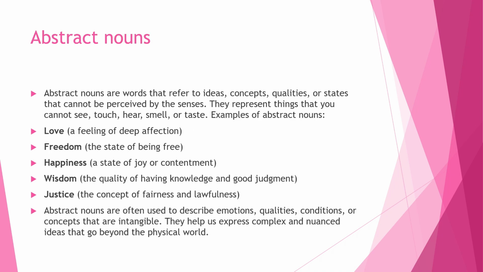Abstract nouns are words that refer to ideas, concepts, qualities, or states that cannot be perceived by the senses. They represent things that you cannot see, touch, hear, smell, or taste. Examples of abstract nouns: we have love, freedom, happiness, wisdom, justice. Abstract nouns are often used to describe emotions, qualities, conditions, or concepts that are intangible. They help us to express complex ideas that go beyond the physical world.